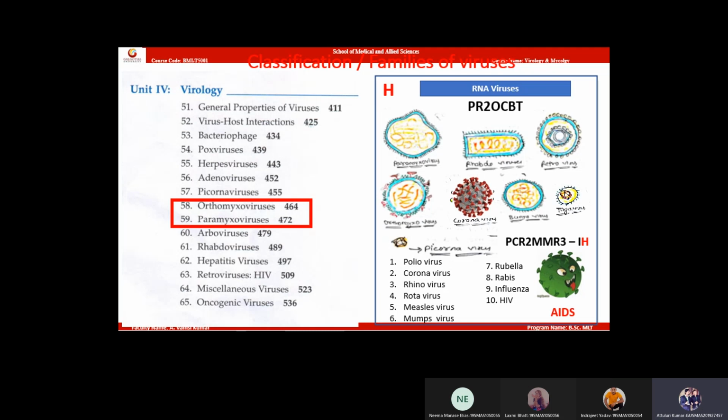These strain changes are very high among influenza viruses in the RNA family. In the RNA family, orthomyxoviruses show a high mutation rate. So there is a high chance of getting new influenza strains or new influenza viruses periodically. Every 1 year, every 2 years, you will get new viruses of influenza.